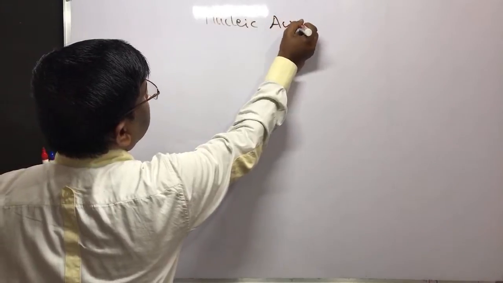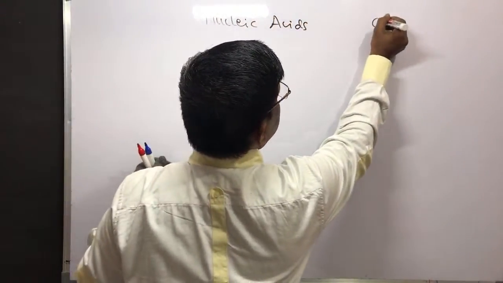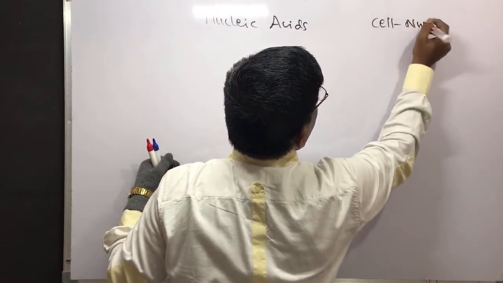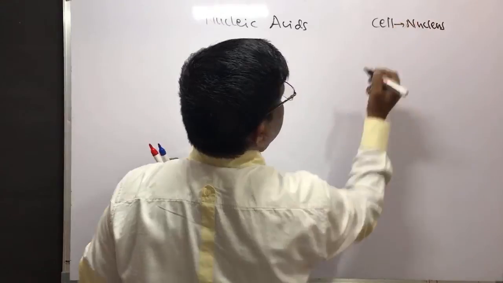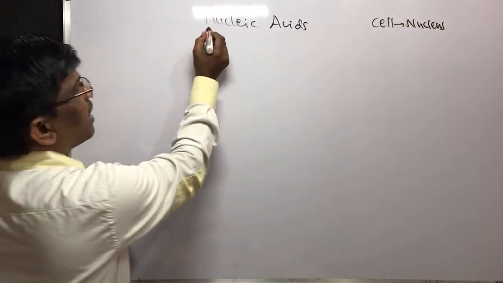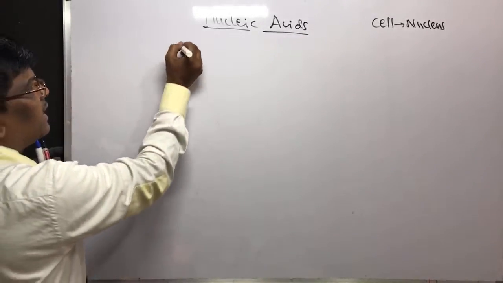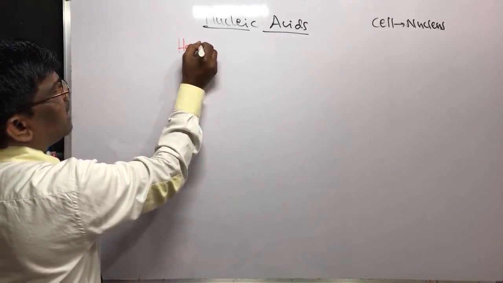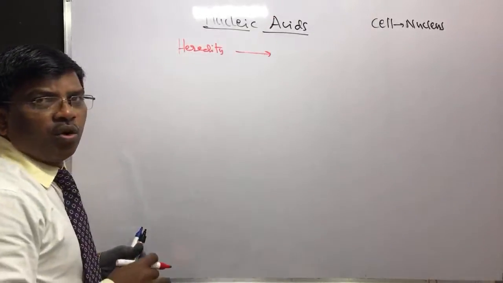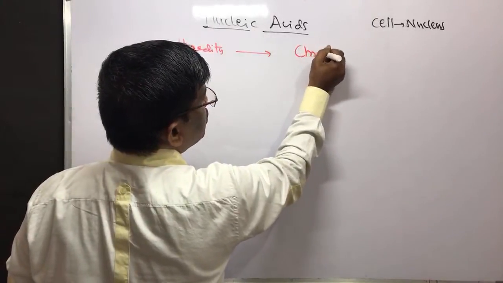So, the name itself says that these are the compounds which are present in the cell nucleus of a biological cell. These are the chemical molecules which carry heredity. This heredity can be carried to the next generation by chromosomes.